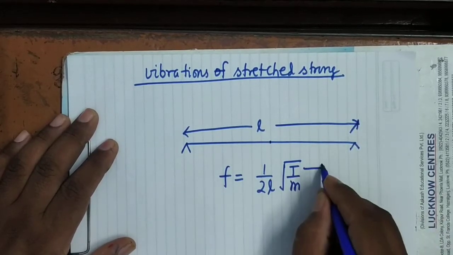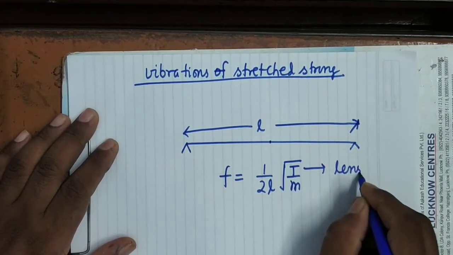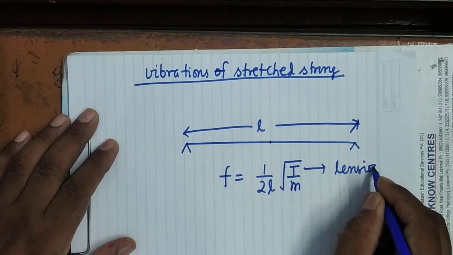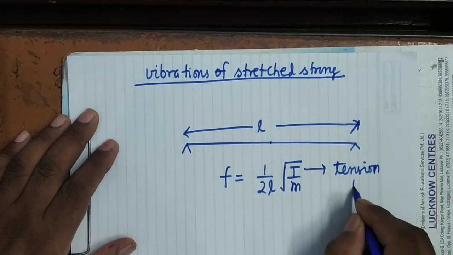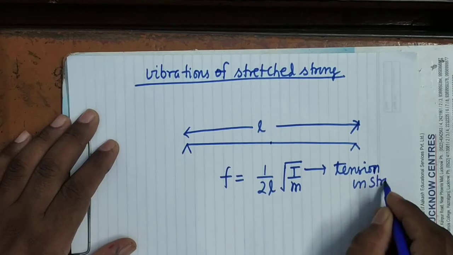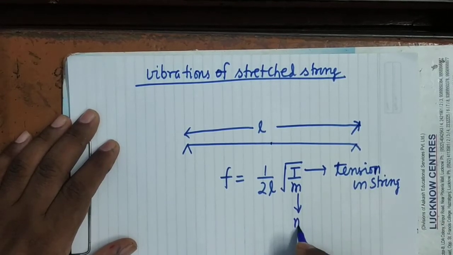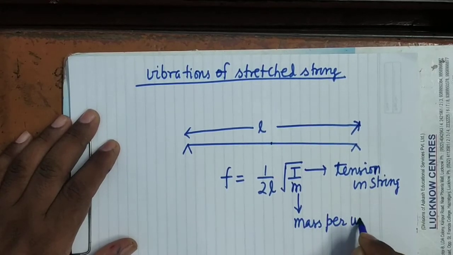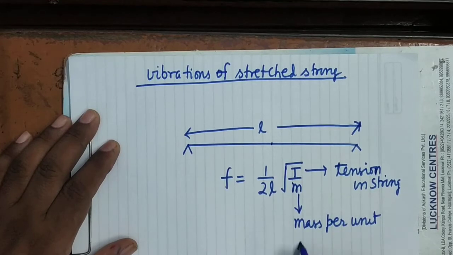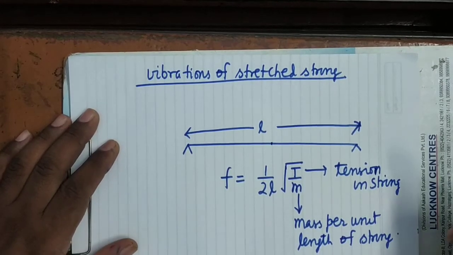T is the tension in the string. And what is M? It is the mass per unit length of the string. Is it clear?